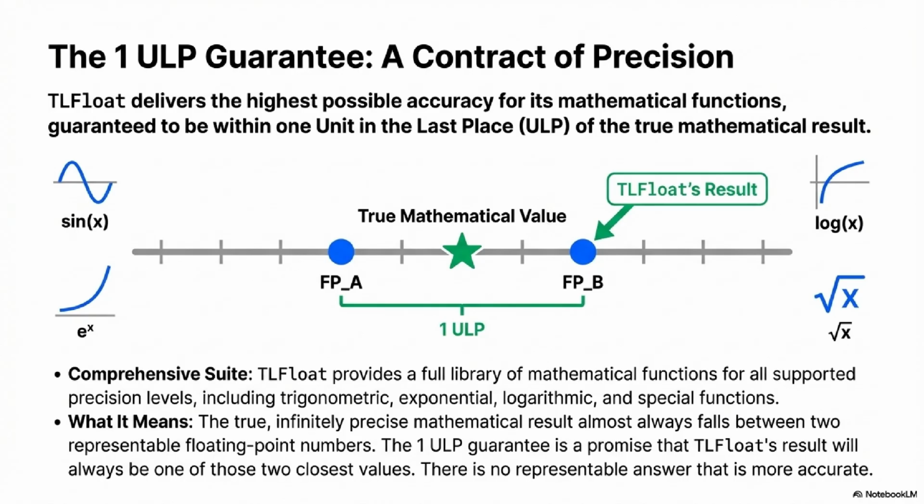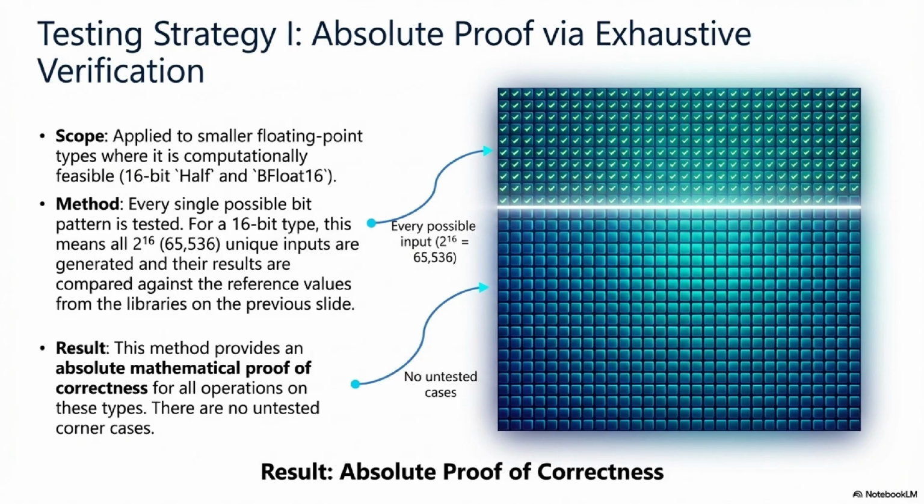The testing strategies they use are just as rigorous as the metric. For the smaller types, where you can actually manage the input space, they do exhaustive tests. This is a complete brute force verification. It leaves zero uncertainty. For the 16-bit types, like bfloat16, they test every single one of the 2 to the 16, so 65,536 possible input bit patterns against the reference. It's every single one. They check the result of every addition, subtraction, multiplication for every single combination of those 65,536 inputs. That is a staggering level of assurance for those low-precision types.